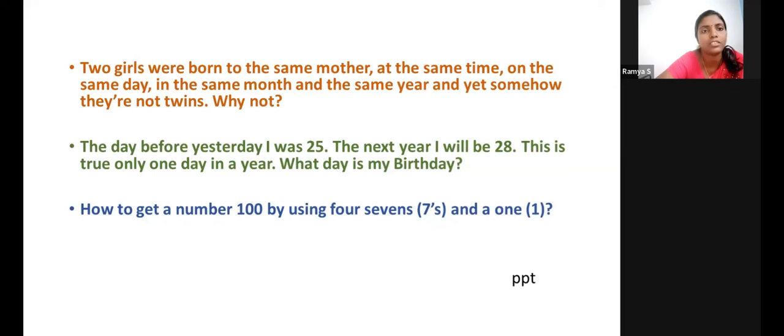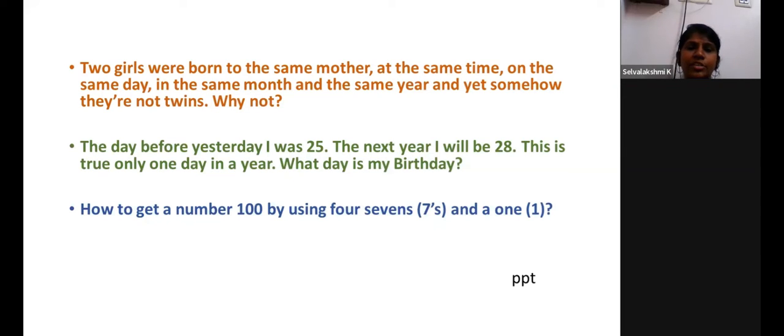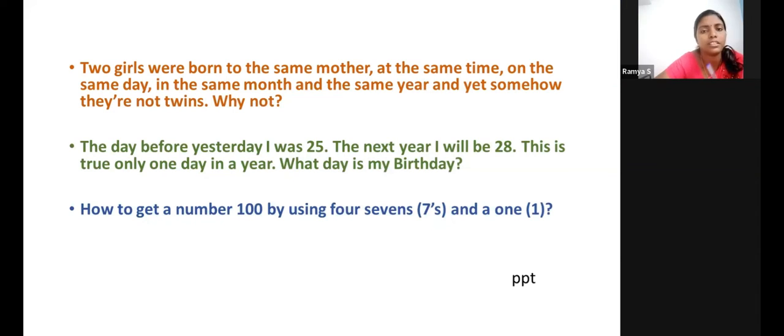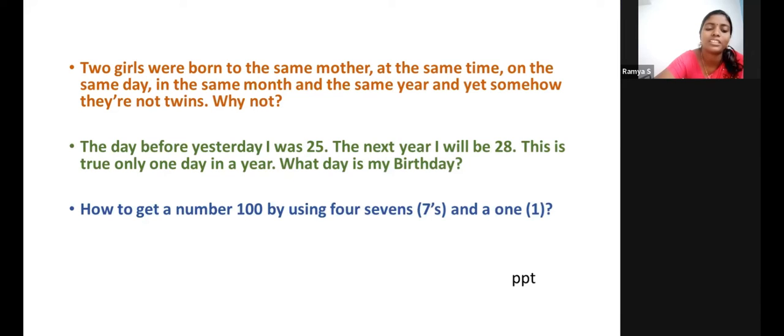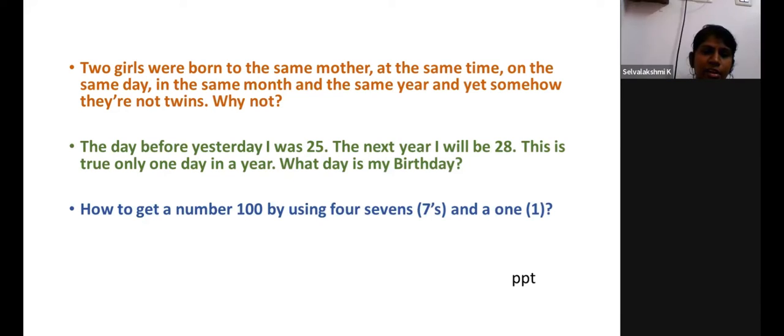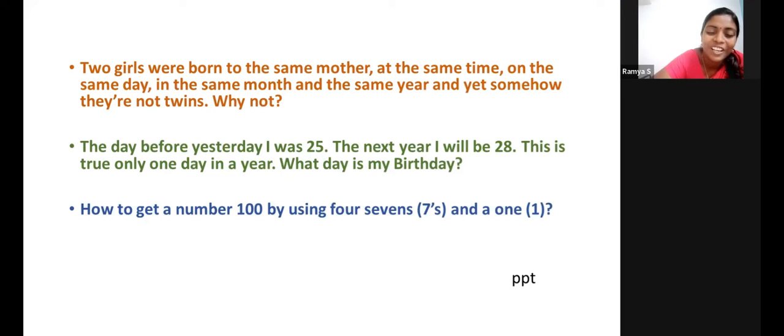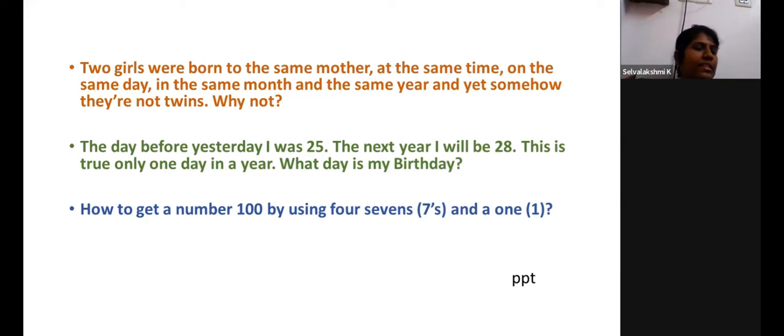We can add or subtract, we can do any operation, not only addition. I think 77 minus 1. I mean, we have 77, plus 7 plus 7 minus 1, I think so. It won't come. No issues, just try.